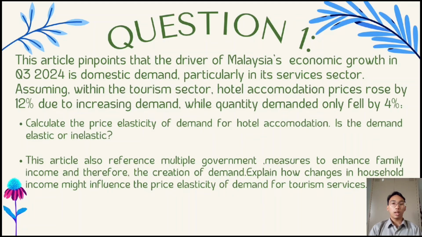Question B. This article also references multiple government measures to enhance family income and therefore the creation of demand. Explain how changes in household income might influence the price elasticity of demand for tourism services.